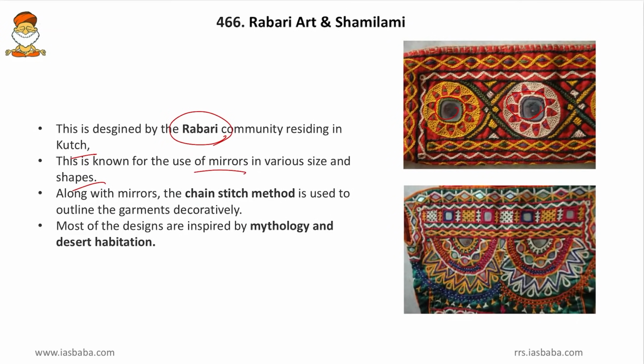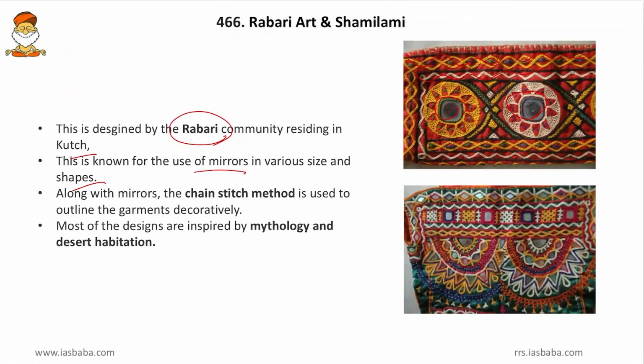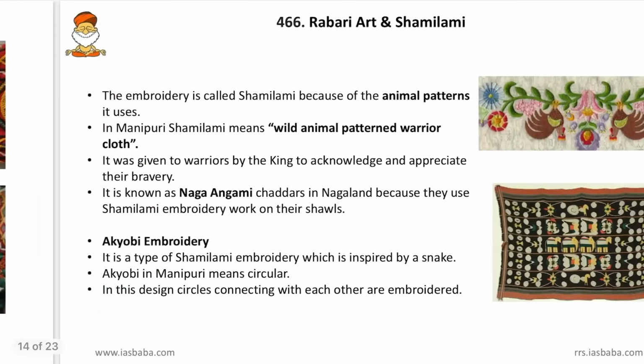Then come to next, along with the mirrors, the chain stitch method is used to outline the garments decoratively. So here we can also see how the chains are used for decoration of this Rabari art or the Rabari embroidery. Then most of the designs are inspired by mythology and desert habitations. So the life of the desert and mythology like Ramayana and Mahabharata are depicted in this Rabari art. Then come to next, Shamilami art.